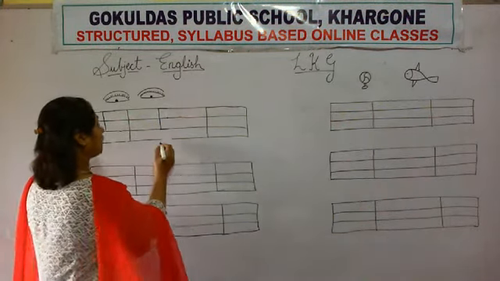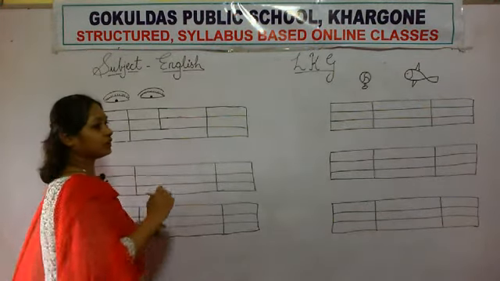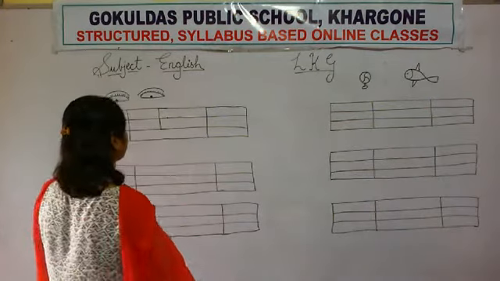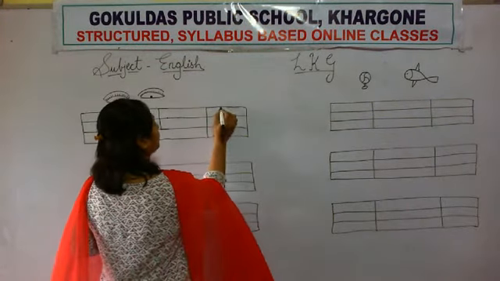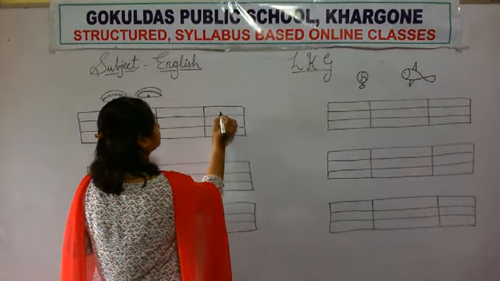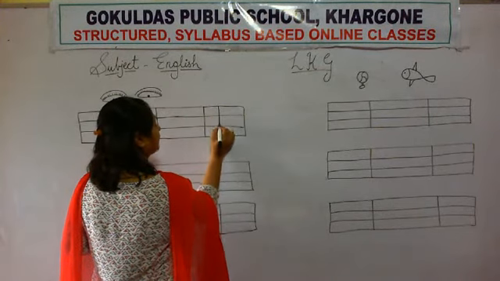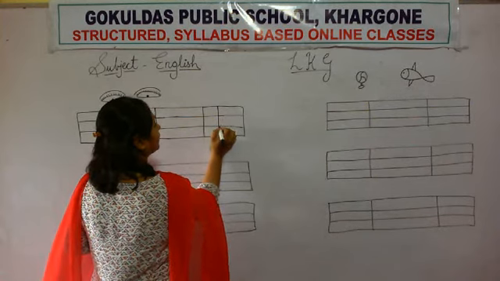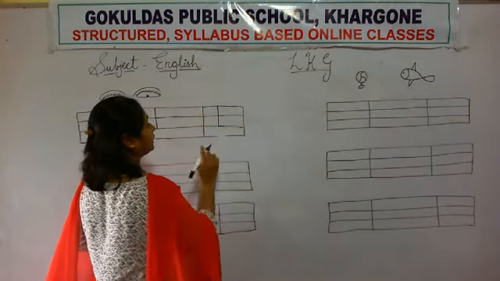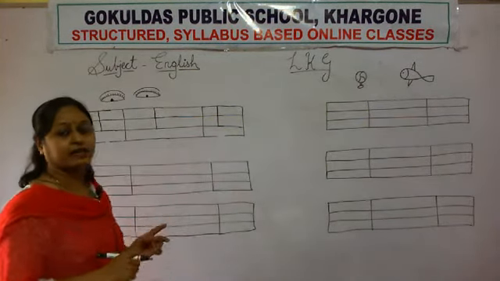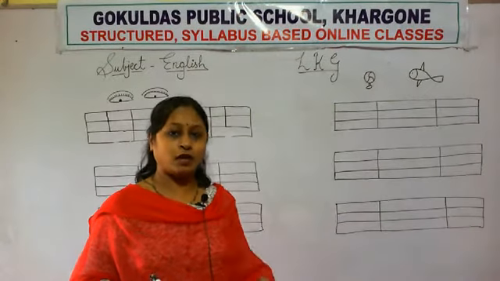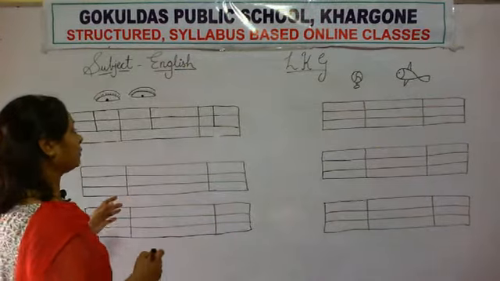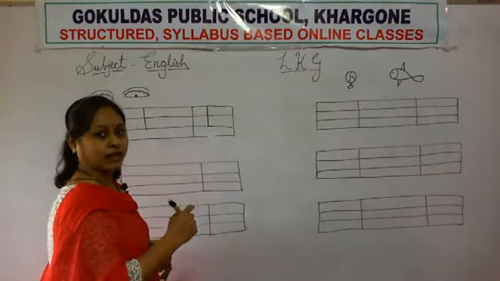E. E for eyes, E for ears, E for elephant. Okay. Again, how will you write E? Standing line, sleeping line, again sleeping line and again sleeping line. E. Okay, which letter is this? E. You have to say and write neatly and properly in 4 lines.